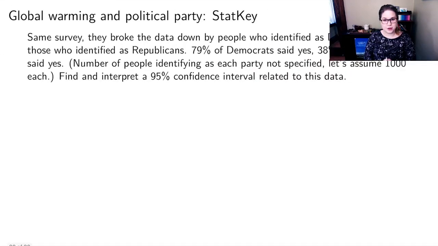And it's a similar thing for the political party and opinion about global warming. You need to pick a different link on StatKey, but you also need to edit the data. And again, we'll talk about those during synchronous class.